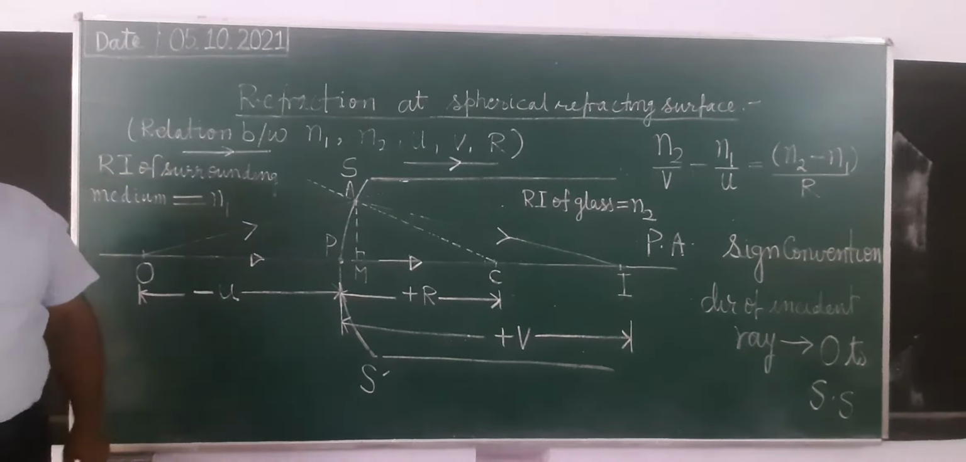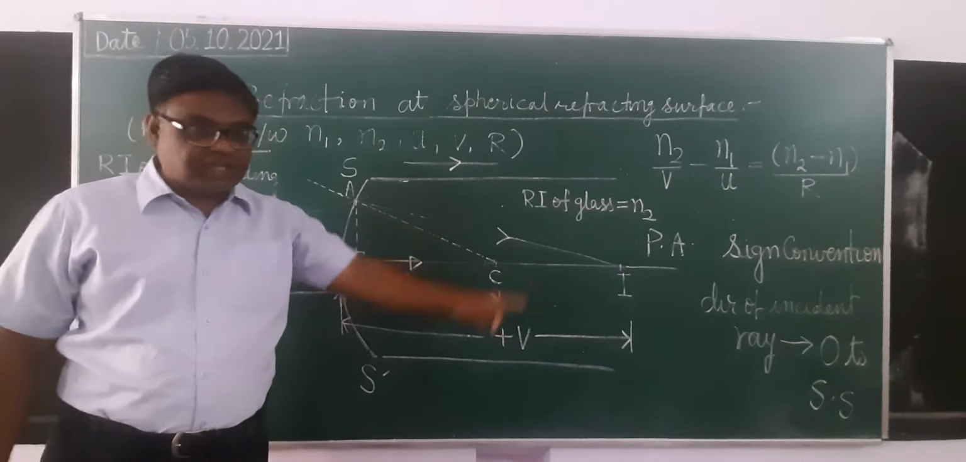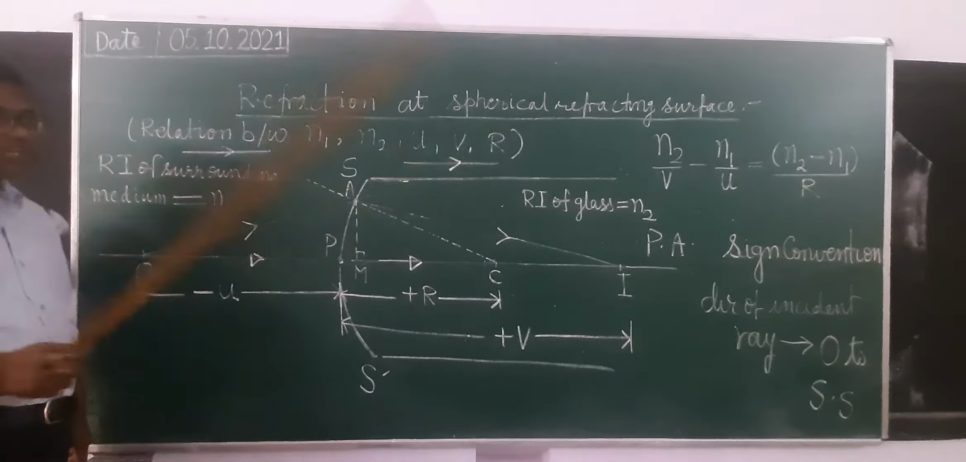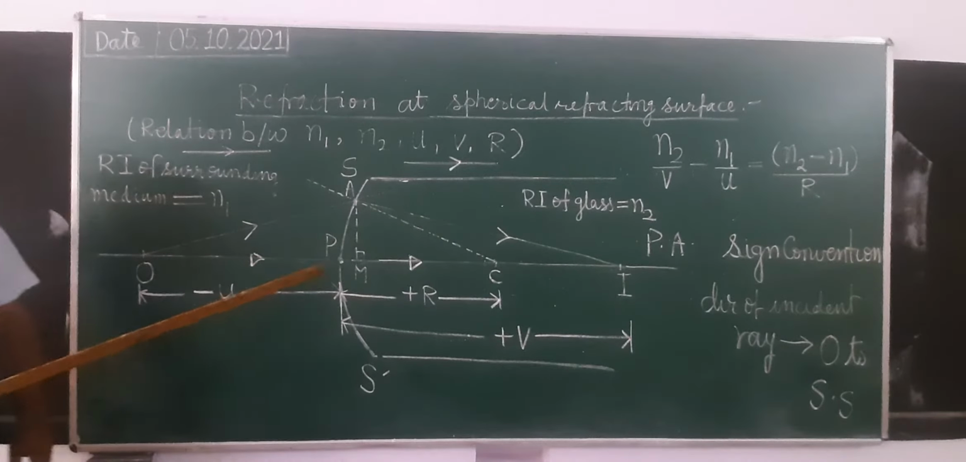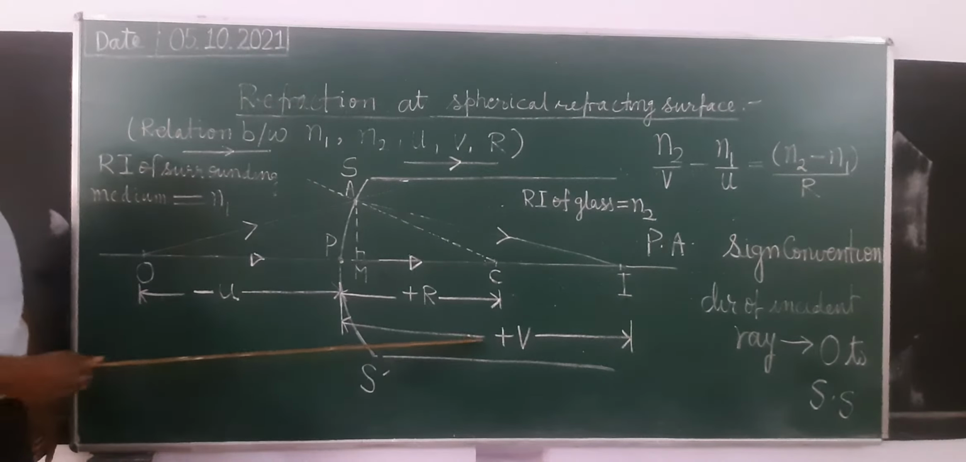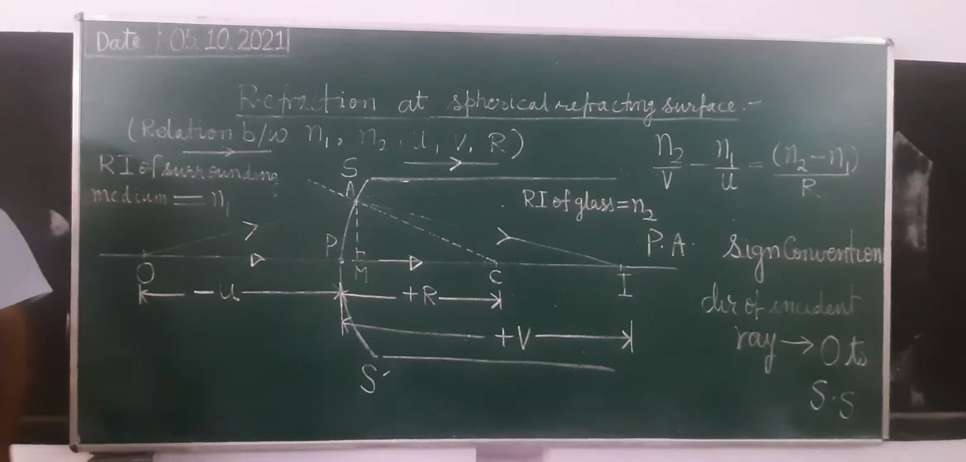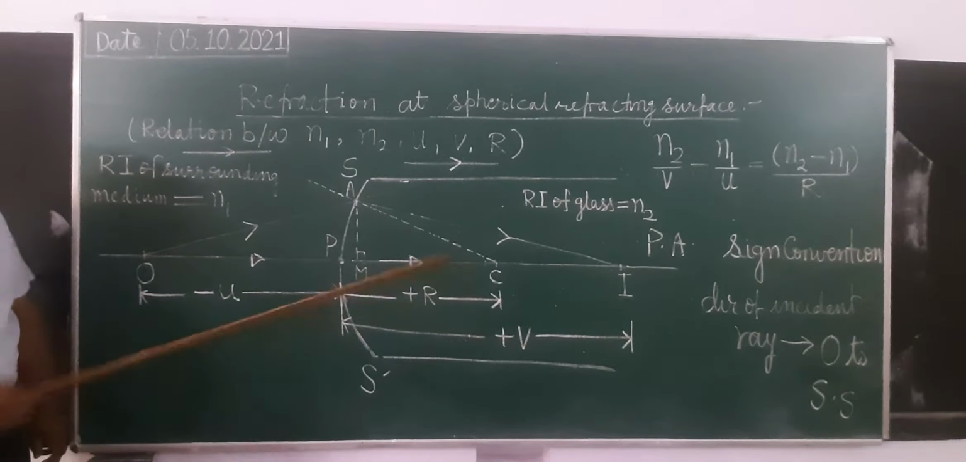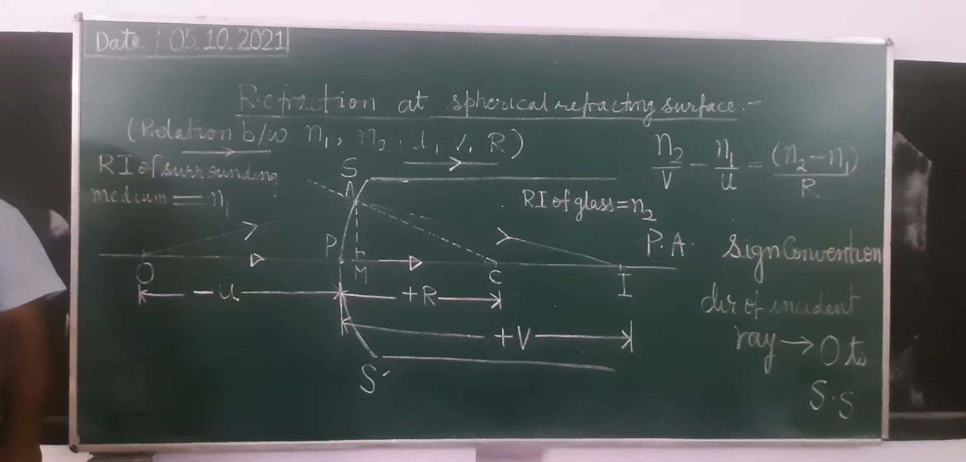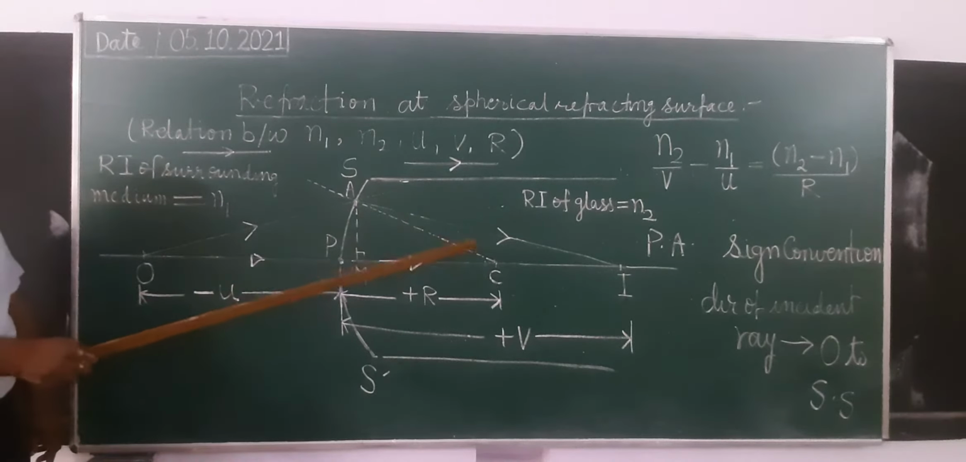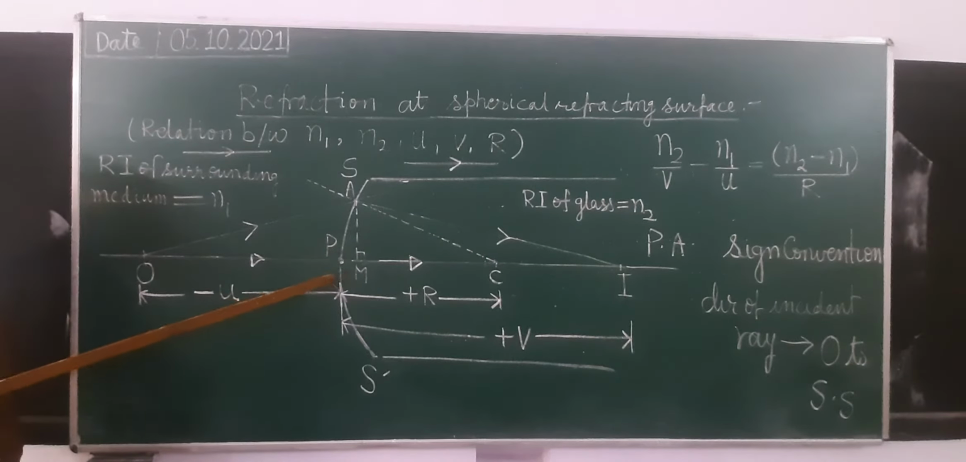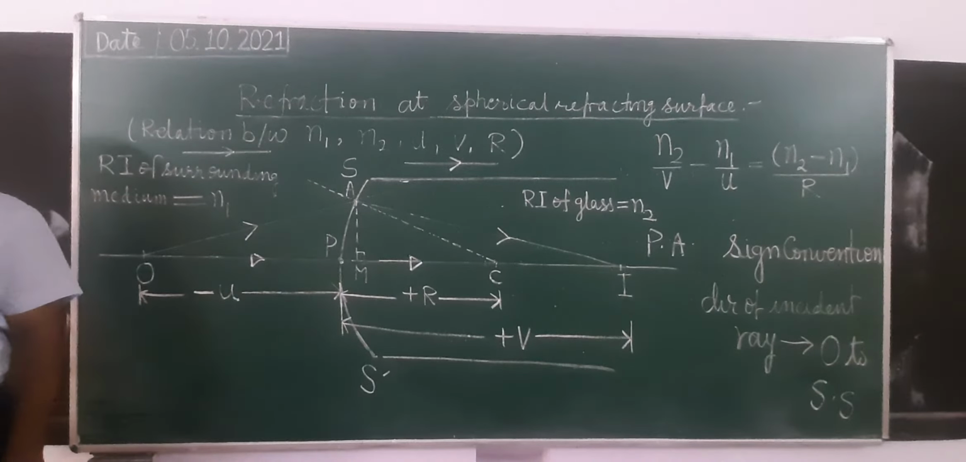Then if you have to measure the distance of the image from the pole, see here, now you are measuring in the direction of the incident ray. It is represented by the symbol V, so we have taken plus V. Then the distance of the center of curvature from the pole will also be taken into consideration, which is denoted by capital R.